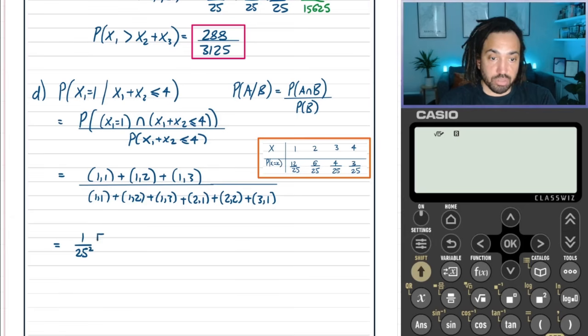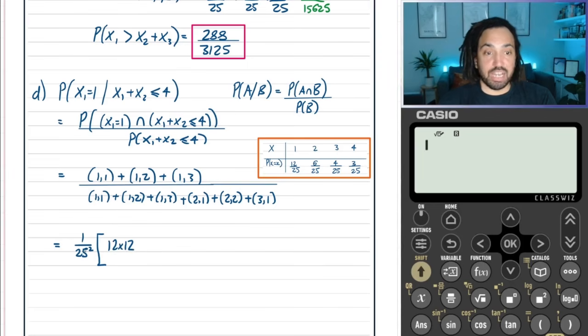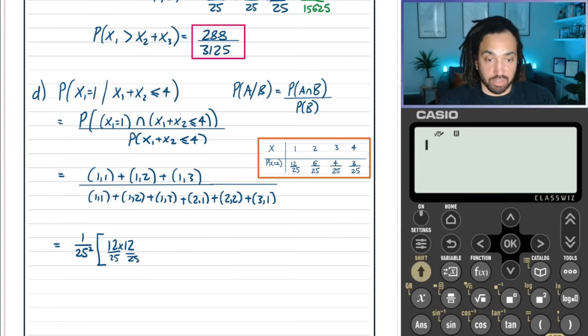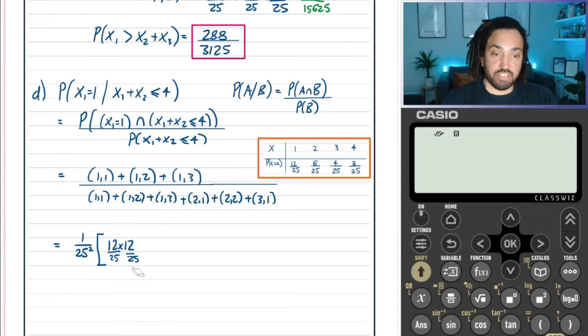And let me show you why I'd do that. So the first probability, which we need to work out, is 1 followed by a 1. So that happens when we do 12 over 25 times 12 over 25. But because I've taken out a 25th, and another 25th, then I don't need to write that over 25 and over 25. So that's just going to save me a bit of time in my working, because it's going to be the same for all of them.